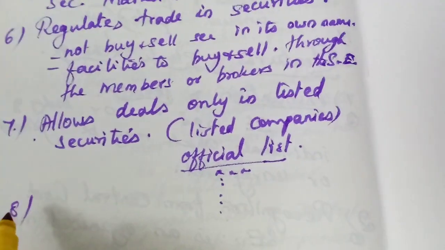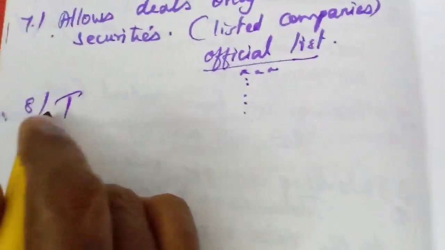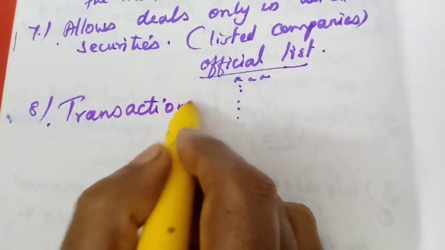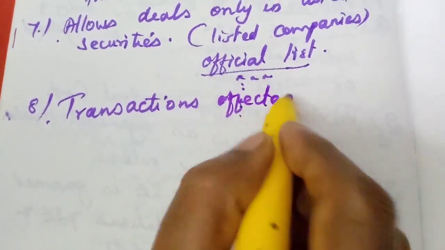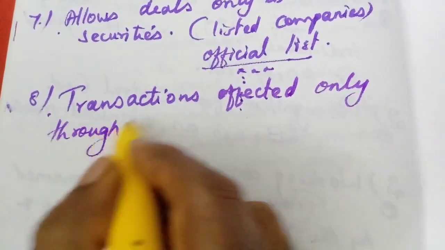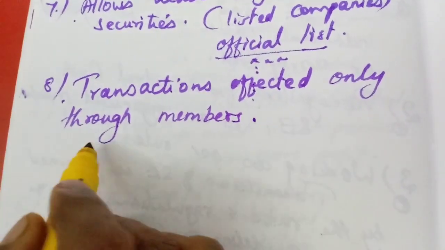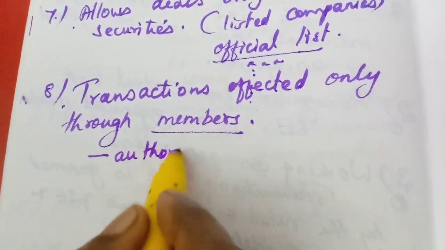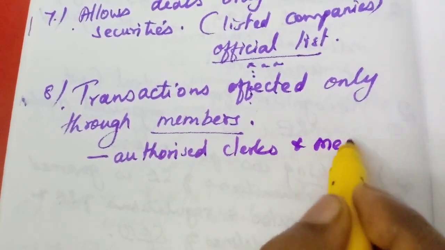The next one, transactions effected through members. In the sixth point itself we learned this, isn't it? All the transactions are effected only through members. Here, through members means we can say the authorized brokers and members, authorized clerks and members.